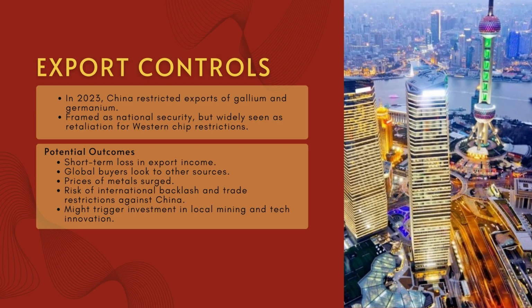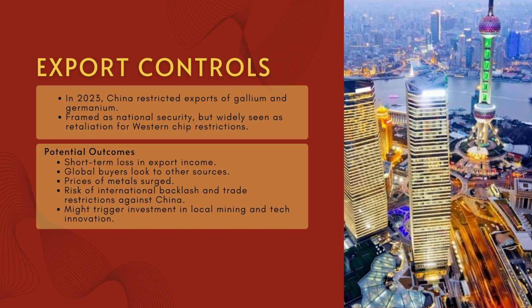Okay, the last one is export controls. In mid-2023, China restricted export of two key metals, which are germanium and gallium, which are essential for making solar panels, semiconductors, electric vehicles, and military tech. Although China claimed this move was made for national security reasons, many saw it as a response to Western restrictions on China's access to high-tech equipment.